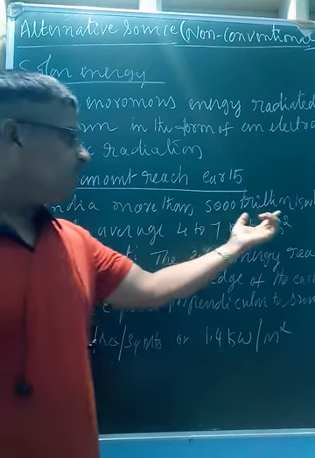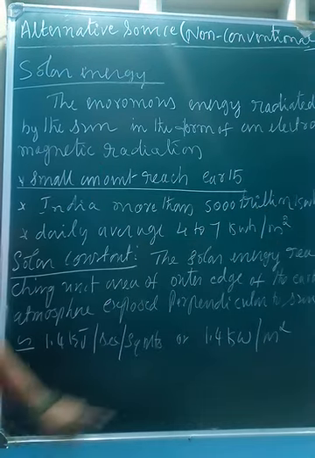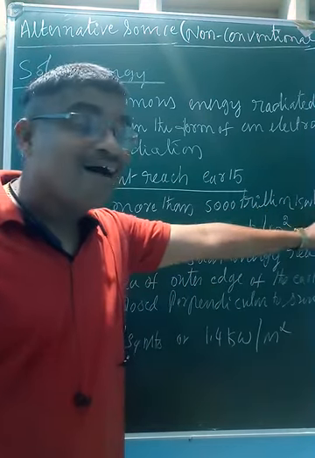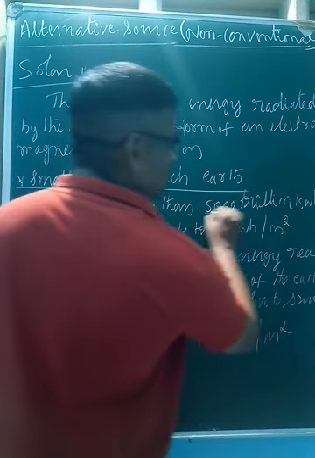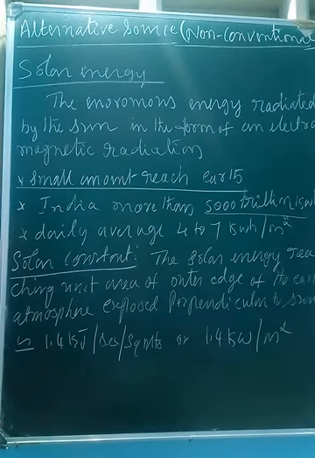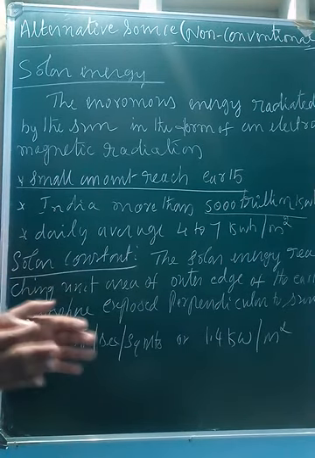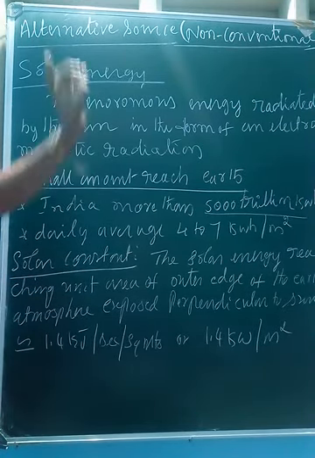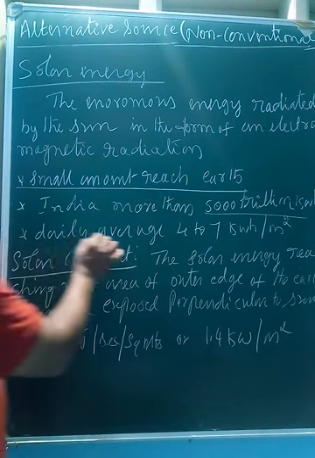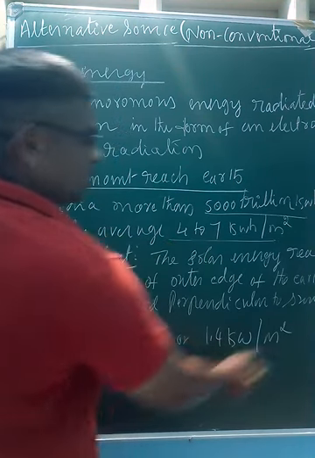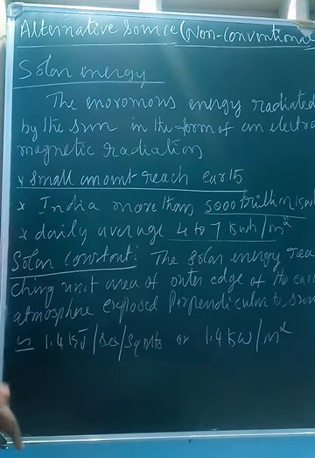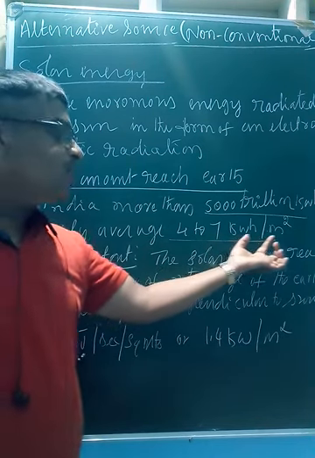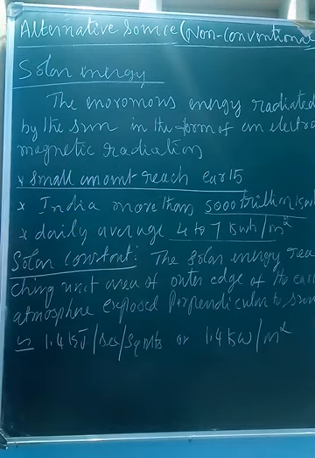In India, more than 5,000 trillion kilowatt hour energy is available from solar energy. So the daily average is 4 to 7 kilowatt hour per meter square, means 1 meter square area of the earth receives 4 to 7 kilowatt hour.